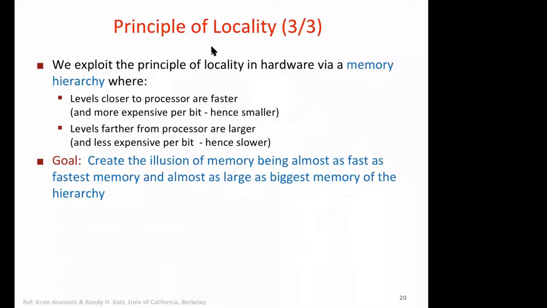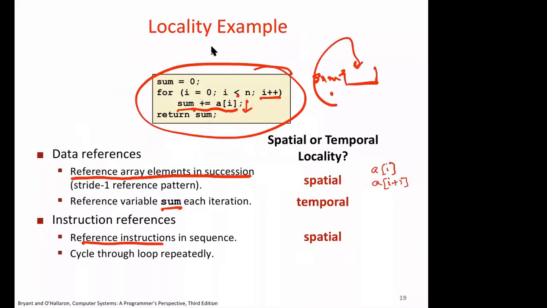Okay, so what do we do then? Once we have locality, we exploit that locality using memory hierarchy. The level closer to the processor is faster. We know that, like cache; the closest one is register, which is the fastest. Levels lower down, away from the processor, are larger and slower. Okay, we have seen this.